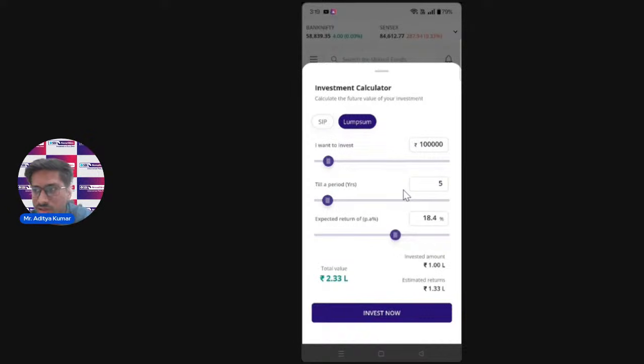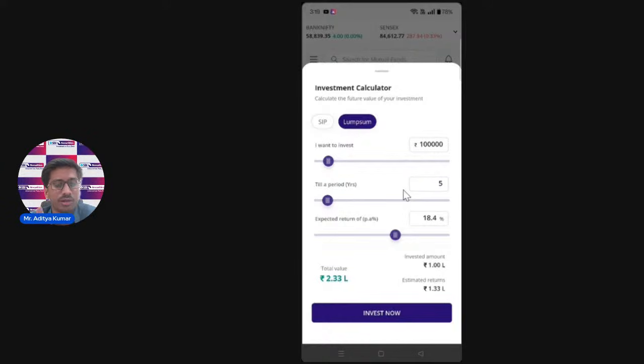This is how you can see how much money you will be making if you stay invested in the mutual fund for the long term. Just keeping money idle in a bank account, I'm not contradicting any of the points, but I'm just saying the best option is to keep your money invested in mutual fund rather than touching that money, if you do not want to touch it for the next, let's say, 3 to 5 years.